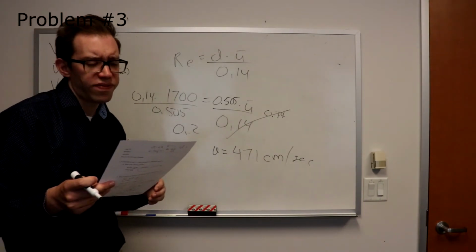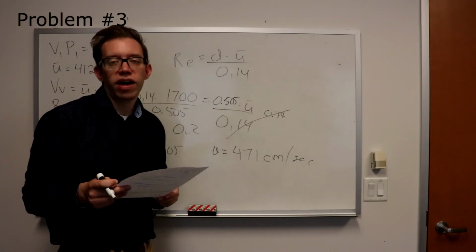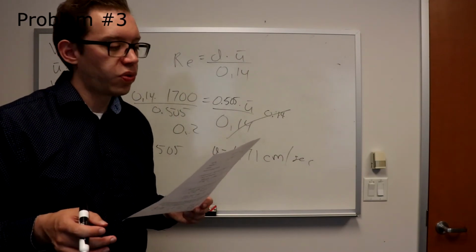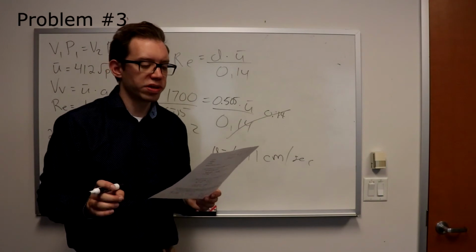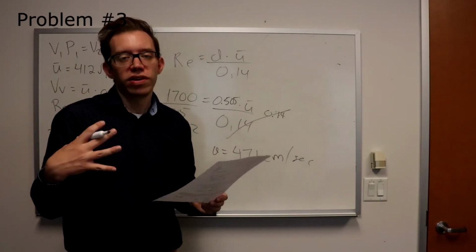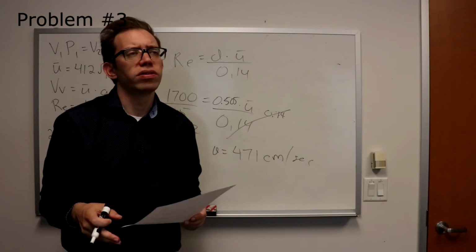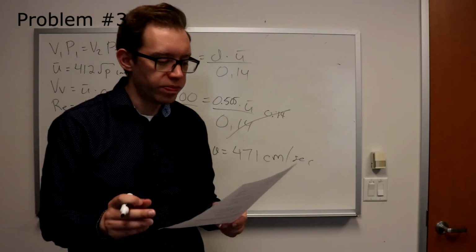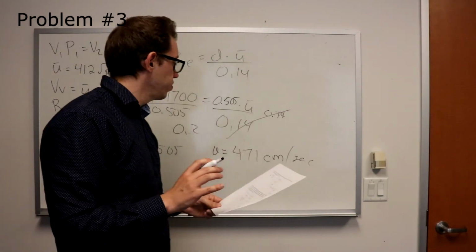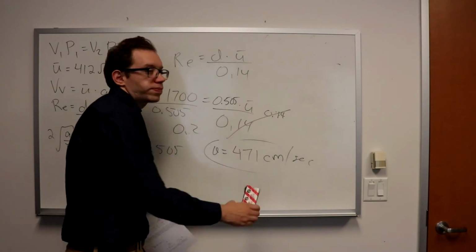That's actually not really that fast. So turbulence for a cross-sectional area that size does not need to be particularly high. But of course, that's a big constriction, so maybe it would be hard to maintain that kind of airflow needed. Okay, so 471 centimeters per second is what I get there for number 3.